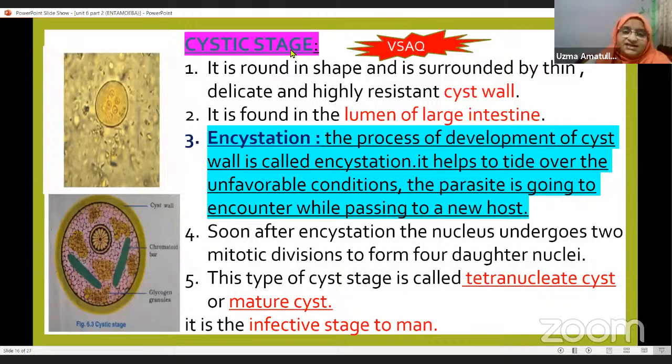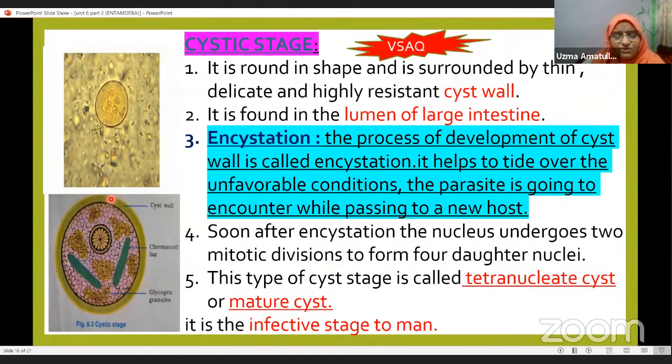Next is the cystic stage. Now it is round in shape. You can see this diagram, which is there in your textbook, and here you see how it looks under the microscope. It is round in shape and is surrounded by a delicate and highly resistant cyst wall. Cyst means a resistant covering. In the last class I explained the cyst formation, where to tide over unfavorable conditions, the microorganisms develop a cyst around their body.